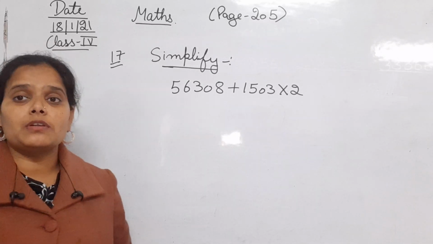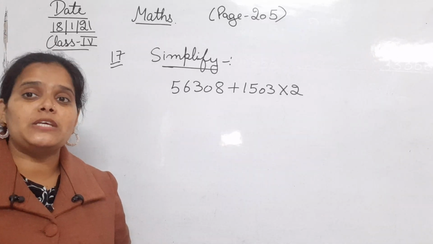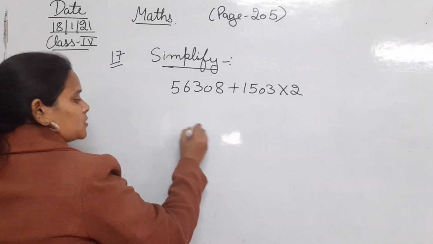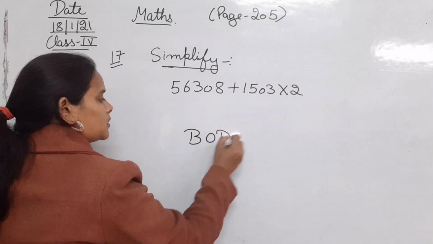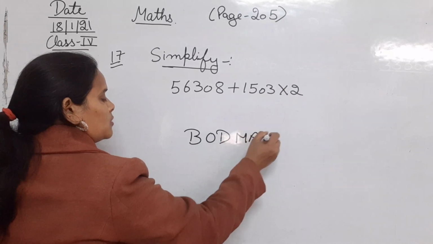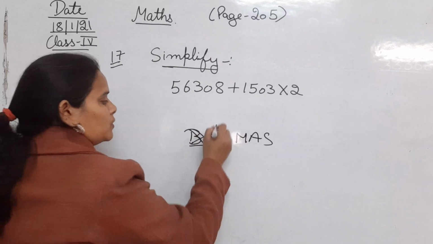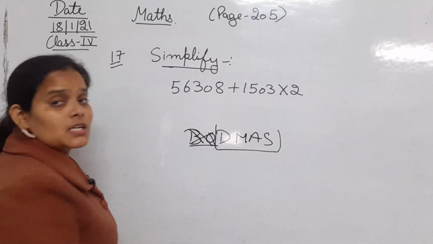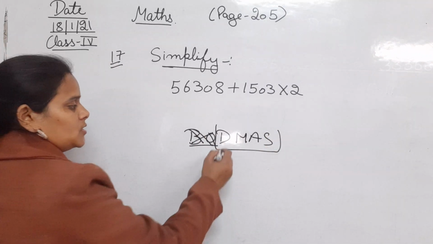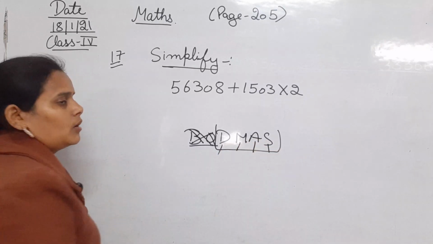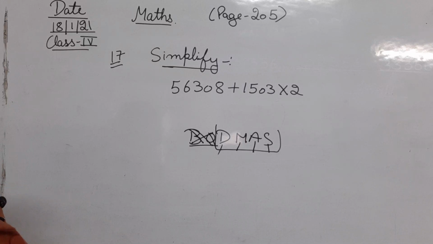While in this we will follow DMAS only, because the B and O, it doesn't exist in your syllabus. D is division, multiplication, addition and subtraction. Okay, so we will follow DMAS.